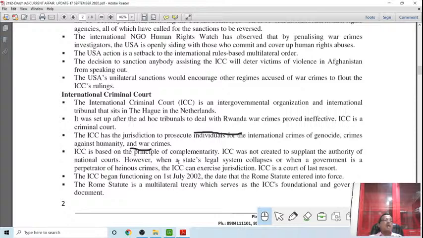ICC is a court of last resort. ICC began functioning from 1st July 2002, the date that the Rome Statute entered into force. The Rome Statute created ICC. Once it entered into force after ratification, ICC became functional from 1st July 2002. The Rome Statute is the modern treaty which serves as the ICC's foundational governing document.